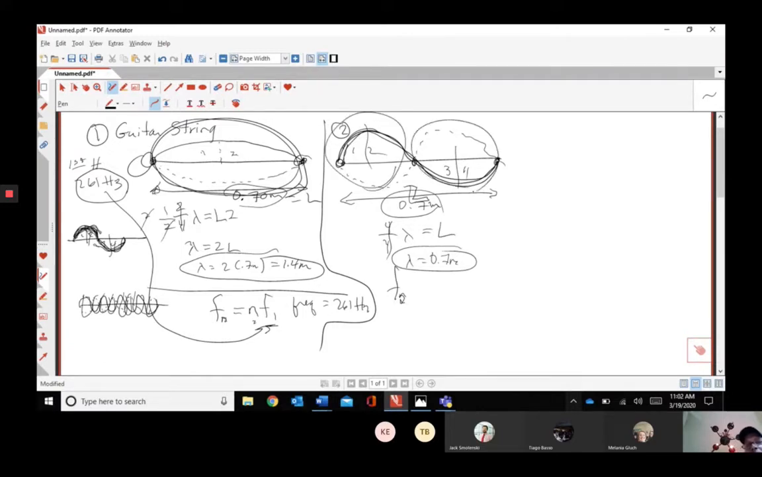Now, there's the first harmonic, and there's the second harmonic. The f2 equals n times the fundamental. Well, what is n? This is the second, and the fundamental was 261 hertz. So someone quickly do that. That would be 522, right? So the answer would be 522 hertz. We just multiplied by 2 for the second harmonic.